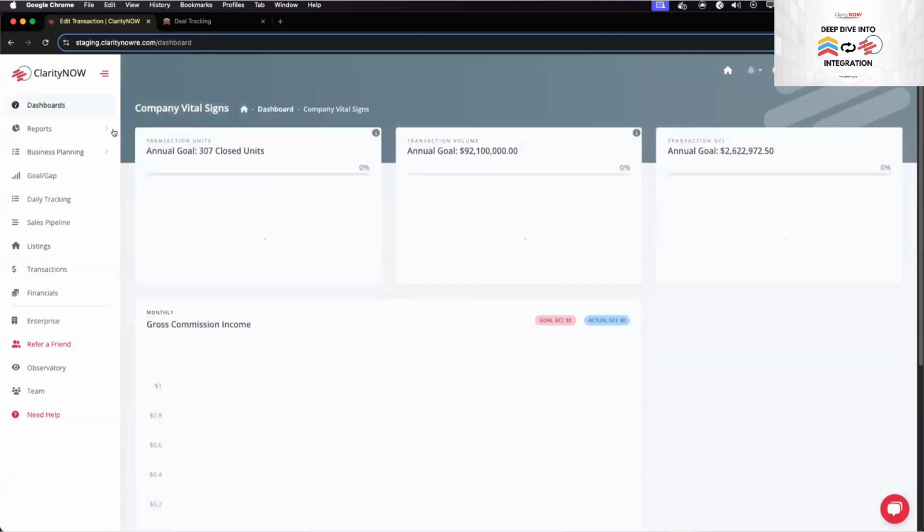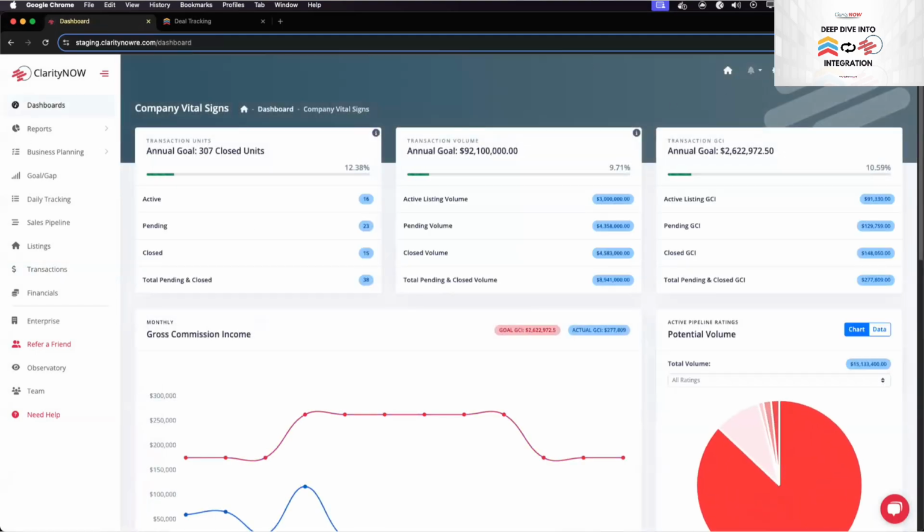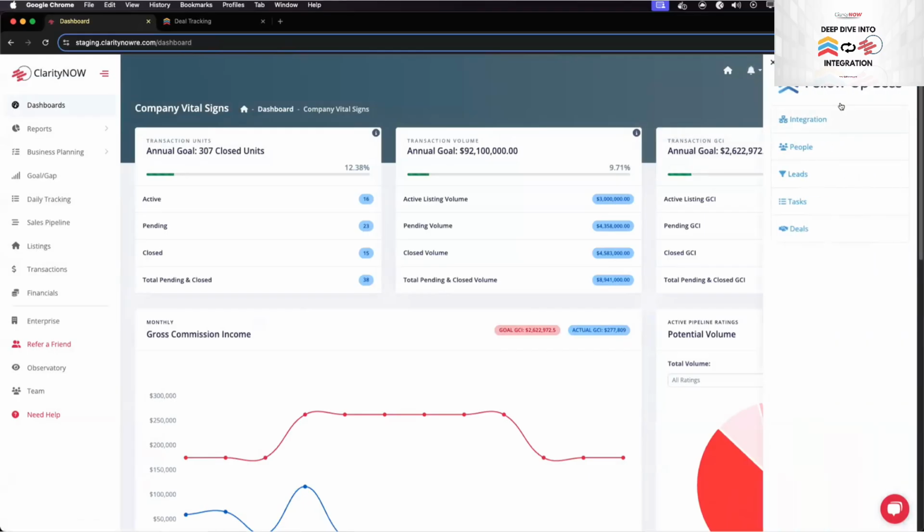What we also have is at the top of the section here, you'll see this little icon. This is your integrations specific icon. And then you'll see there's a Follow-Up Boss integration. Within here, there's a sidebar. And what's really cool about this is that we pull over all these different sections from Follow-Up Boss. So the integration takes you directly to the Follow-Up Boss integration in our system.